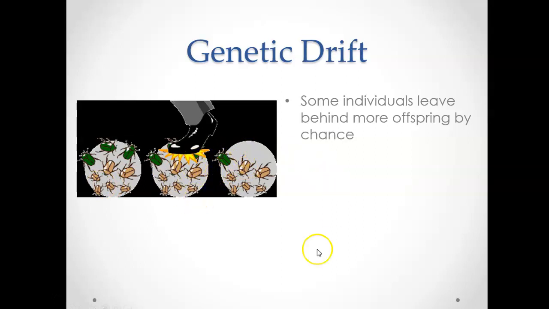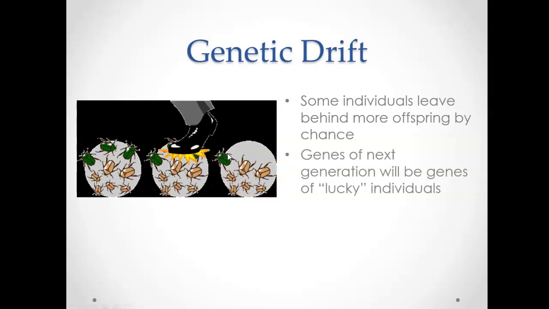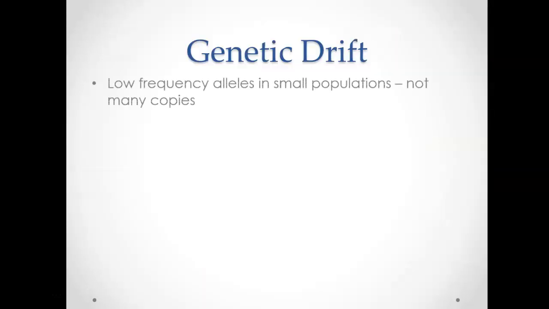So in the next generation, there's going to be a lot more brown beetles than there will be green beetles, simply because there are more brown beetles to start with than there are green beetles. So sometimes genetic drift is simply some individuals get lucky, they get to reproduce, and they get to pass on their genes and their traits, and other individuals don't, and that's referred to as drift.